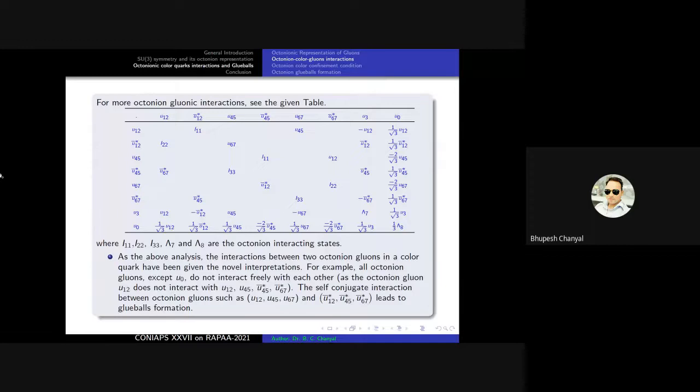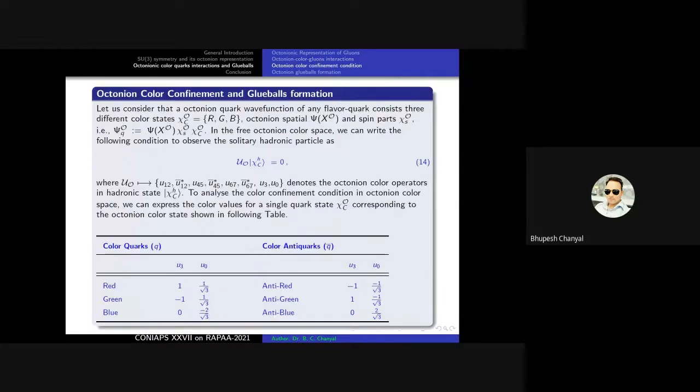The self-conjugate interactions between octonion gluons, such as U12 bar star and U12, and so on, lead to glue ball formation. So, what is a glue ball? A glue ball is a colorless state. Octonion color confinement and glue ball formations.